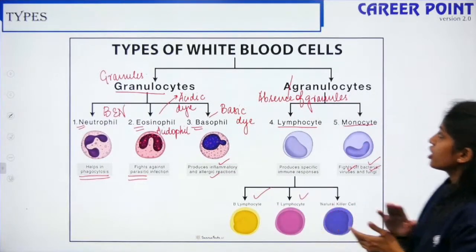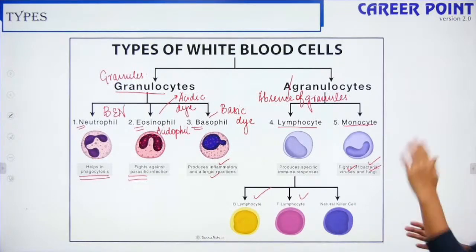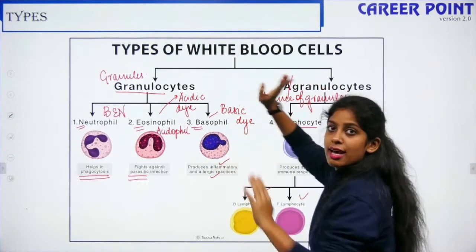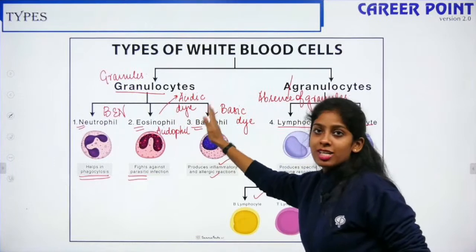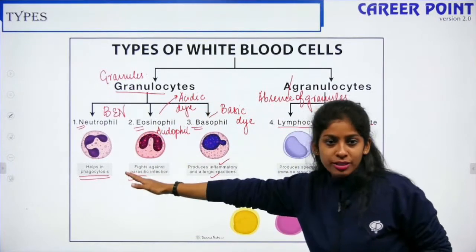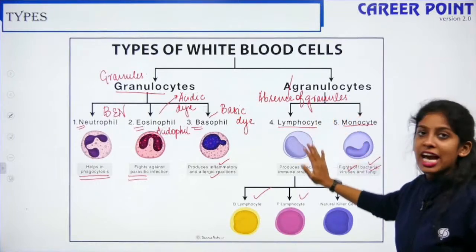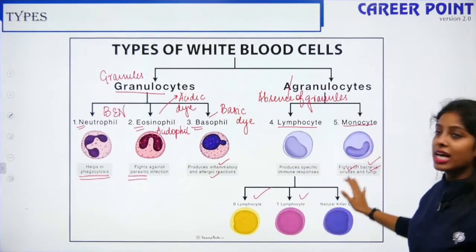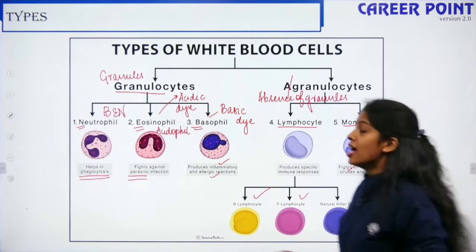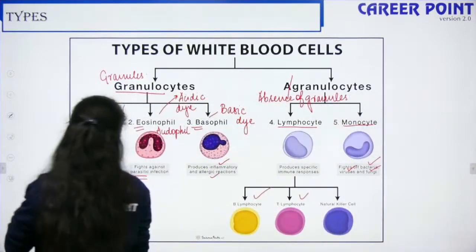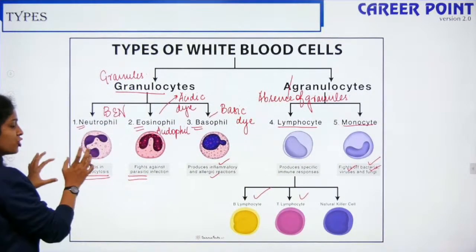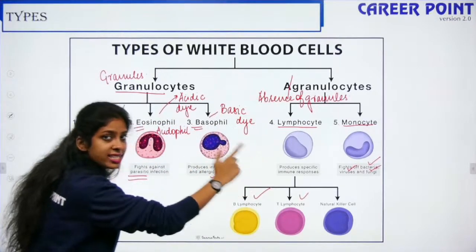Okay, so here we talk about the types of blood cells. Granulocytes are filled with granules, that is Ben, basophil, eosinophil and neutrophil. And agranulocytes are lymphocyte and monocyte. Lymphocyte produces immune reaction and monocytes fight off bacteria and virus. Neutrophils play an important role in phagocytosis. So literally your neutrophils and monocytes are phagocytic.